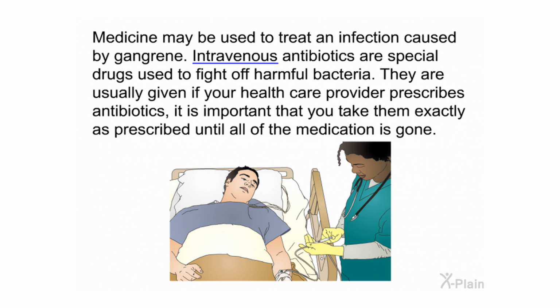Medicine may be used to treat an infection caused by gangrene. Intravenous antibiotics are special drugs used to fight off harmful bacteria. They are usually given if your healthcare provider prescribes antibiotics. It is important that you take them exactly as prescribed until all of the medication is gone.